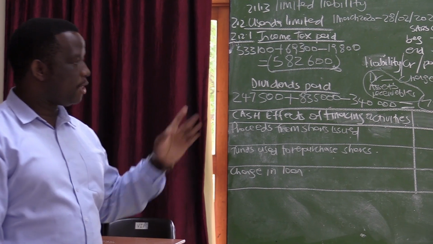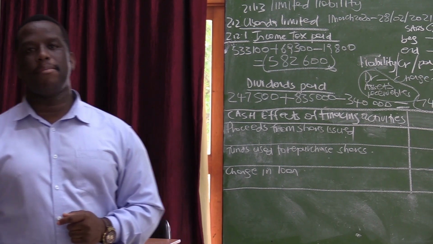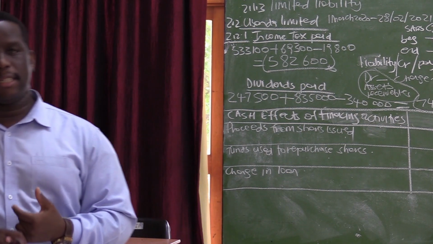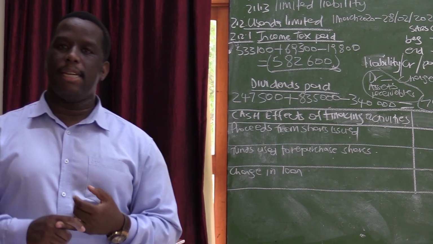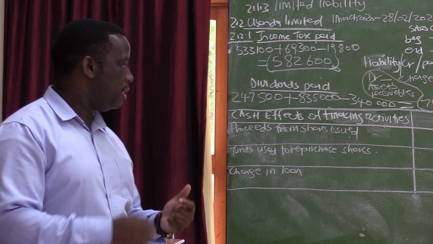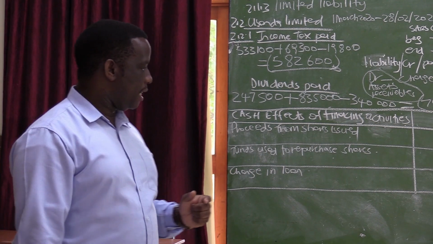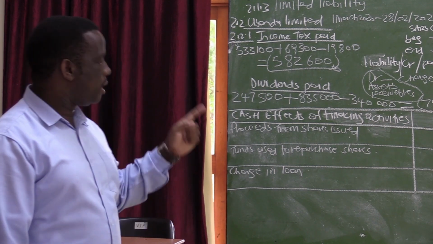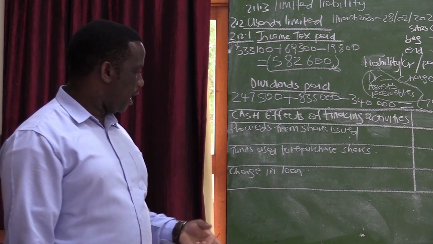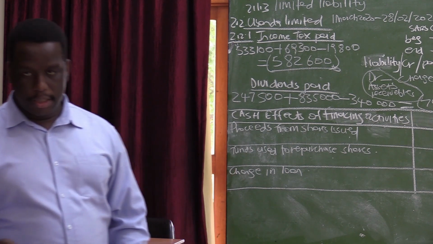And how is the company financed? That is cash effect of financing activities. The company is mainly financed by the shares, the issuing of shares, and secondly, when that money that we get from the sale of shares is not enough, we then take out loans. So that is why under financing activities, you will have your proceeds from shares issued, you will have your funds used to repurchase shares, and you will have your change in loan.